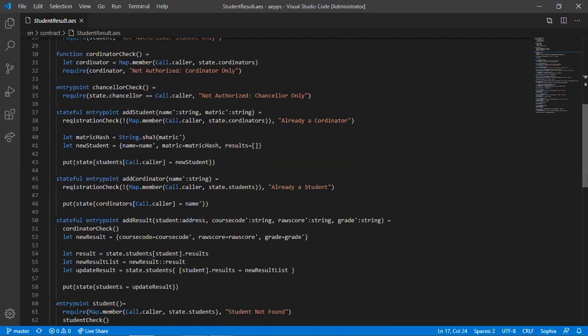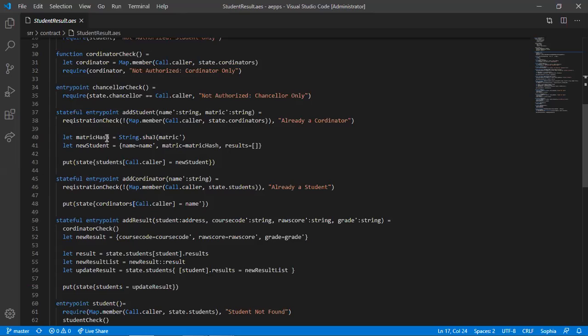So then it created an add student function, which is a stateful function that is going to be adding to state or updating. Then it's including these parameters, the name and the matric, which are both strings. Then saying registration check, check if the caller actually exists in the coordinator state. So if this person exists in the coordinator state, log out already a coordinator, which means he can't be a student.